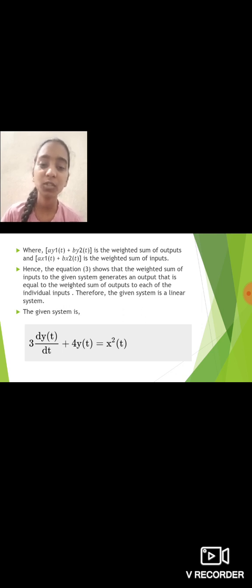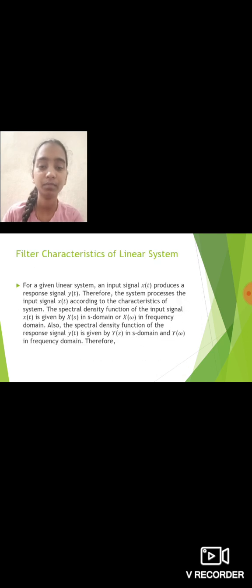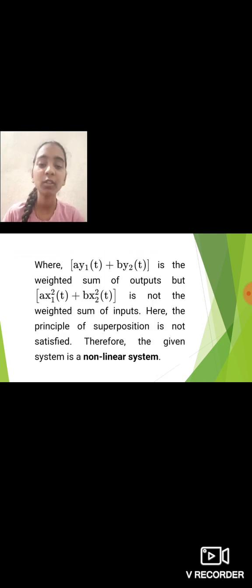Hence, equation 3 shows the weighted sum of inputs to the given system generates an output that is equal to the weighted sum of outputs of each of the individual inputs. Therefore, the given system is a linear system, whereas if a y1 of t plus b y2 of t is the weighted sum of outputs, but a x1 square of t plus b x2 square of t is not the weighted sum of inputs, the principle of superposition is not satisfied. Therefore, the given system is a nonlinear system.